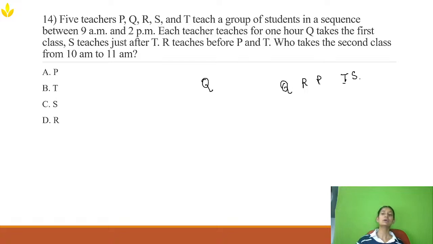I don't know whether T will come here or T will come over here. So this I don't know. Now what are they asking? Who takes the second class from 10 a.m. to 11 a.m.? So after Q, it will be P. Sorry, after Q, it will be R. So R is going to take the second class. Okay, so option D is the right answer.